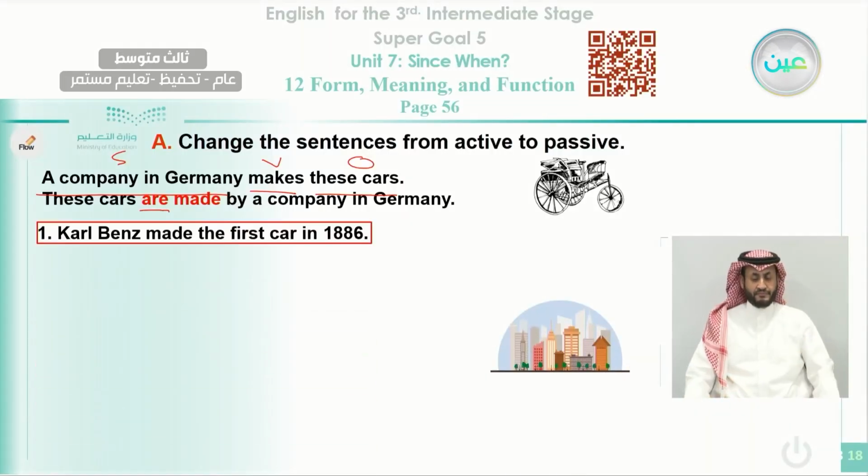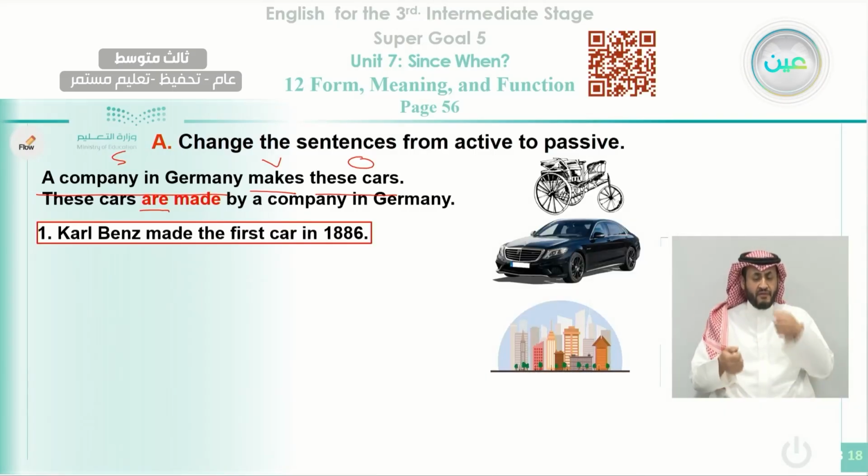Okay, another example: Carl Benz made the first car in 1886. How can you change it? You have to decide the subject, the verb, and the first car, which is the object. And you start with the object again.